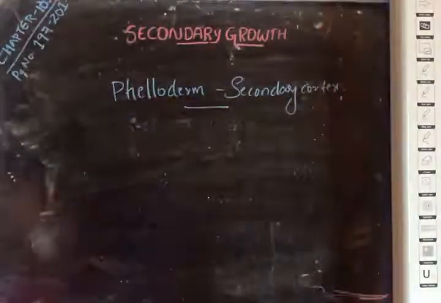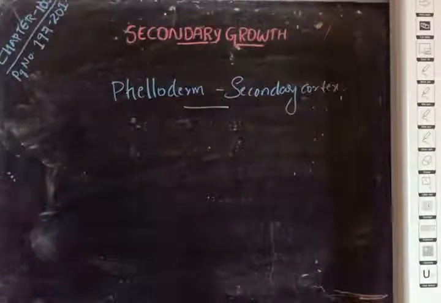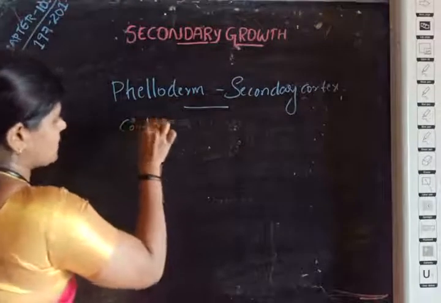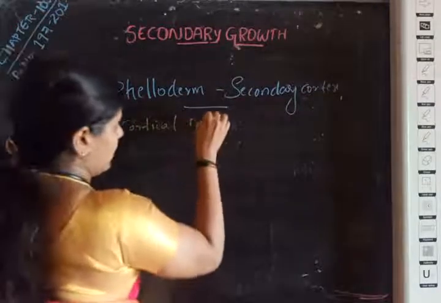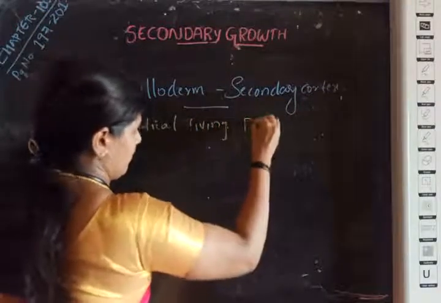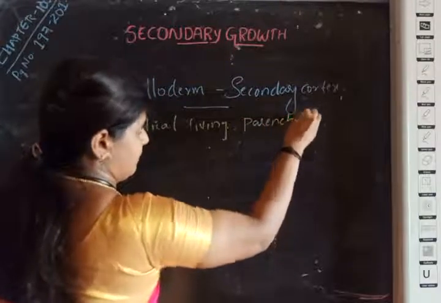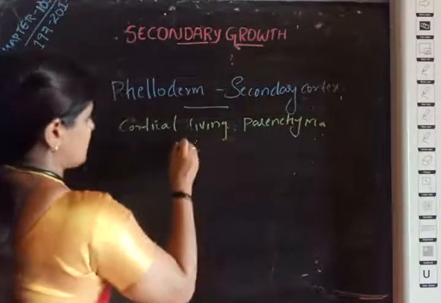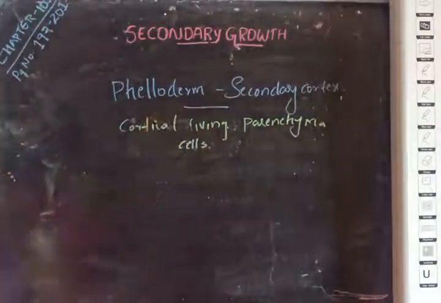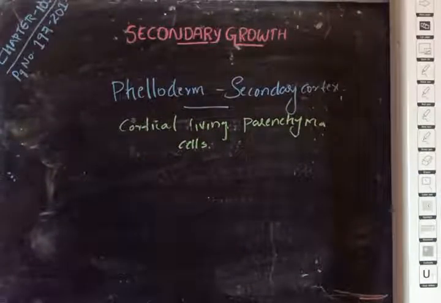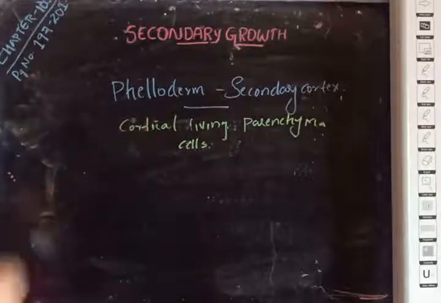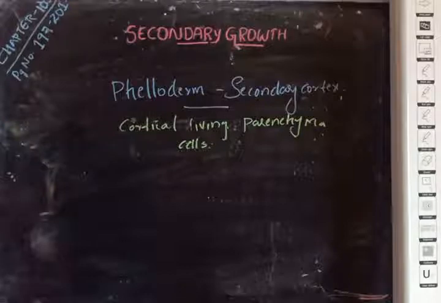They are simple cortical living cells, simply cortical living parenchyma cells, and the cells which are differentiated towards the inner side of the phellogen are phelloderm or secondary cortex. So these are about periderm, that is, it consists of phellogen, phellem and phelloderm.